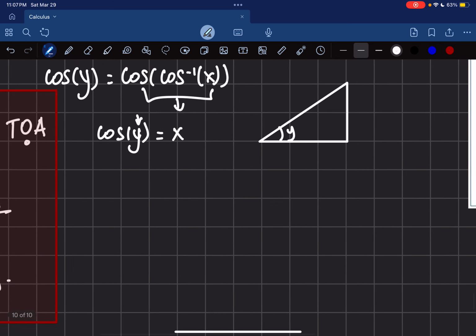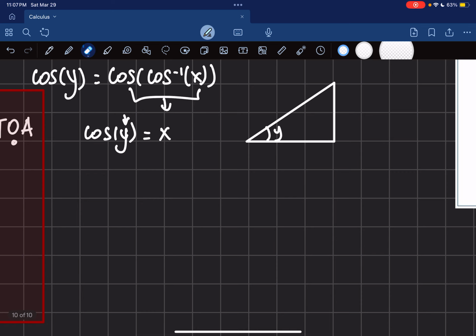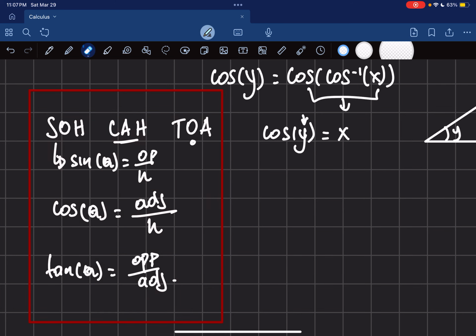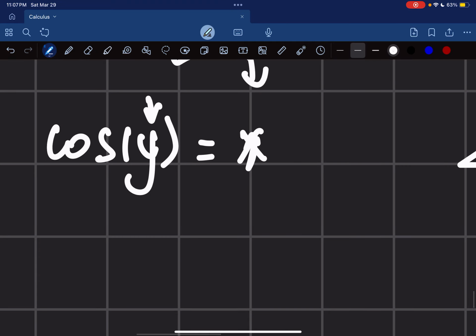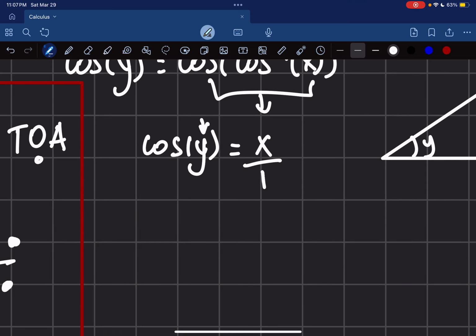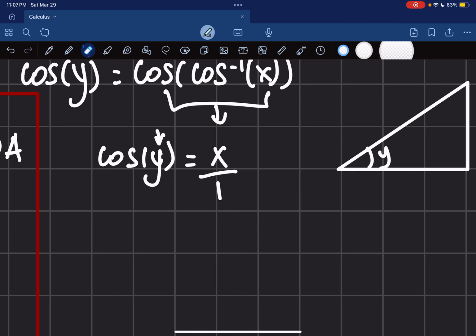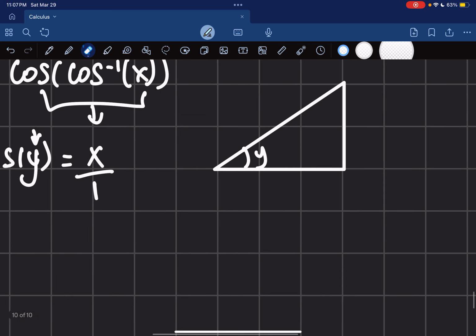I know now that for my angle, I have to use cosine, right? We just said that the cosine of an angle is given by the adjacent side over the hypotenuse. Here, when I see x alone, this is the same as just having x over 1. Which means that if my angle is theta, my opposite side should be the one on top here.